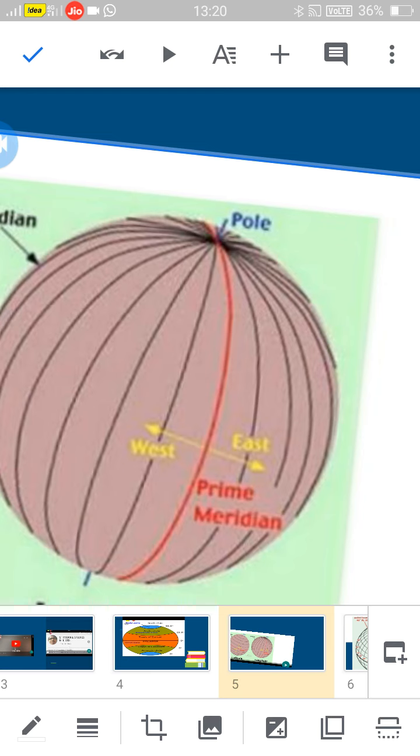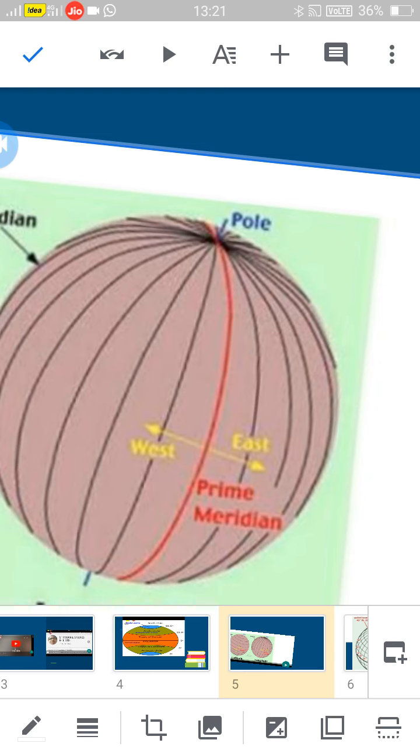These are the longitudes. See here, eastern hemisphere 180 longitudes, western hemisphere 180 longitudes, total 360 longitudes there. While the earth is rotating, each longitude will take 4 minutes of time. So 360 into 4 minutes, totally 1440 minutes. You change 1440 minutes into hours, by that 24 hours. Means each longitude to rotate will take 4 minutes of time.